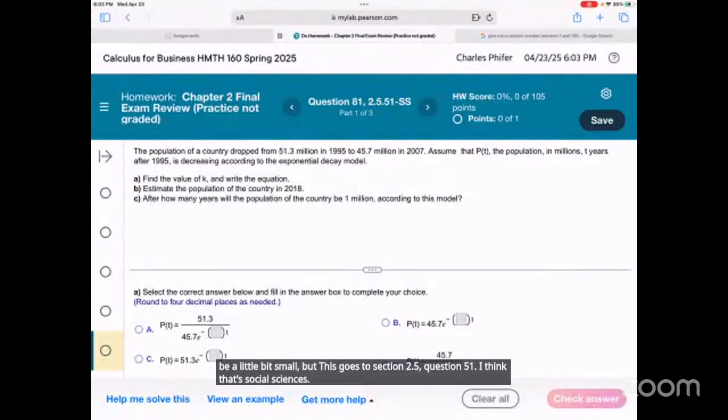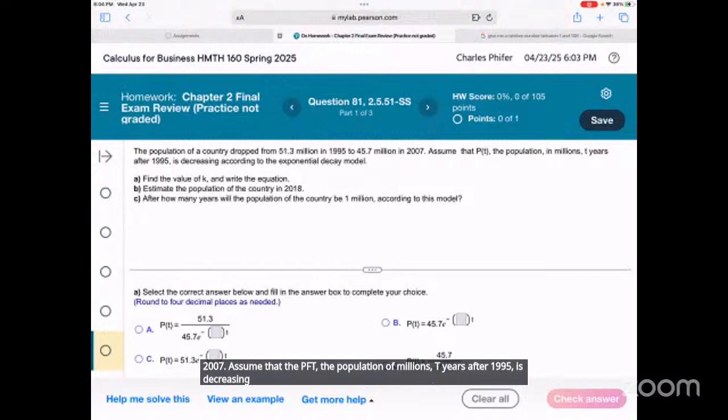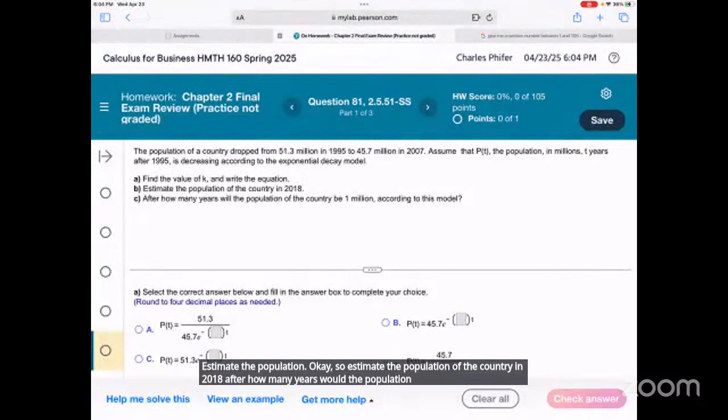The population of a country dropped from 51.3 million in 1995 to 47.5 million in 2007. Assume that P(t), the population in millions, t years after 1995, is decreasing according to the exponential decay model. Find the value of k and then write the equation. Estimate the population of the country in 2018. After how many years would the population be 1 million according to this model?